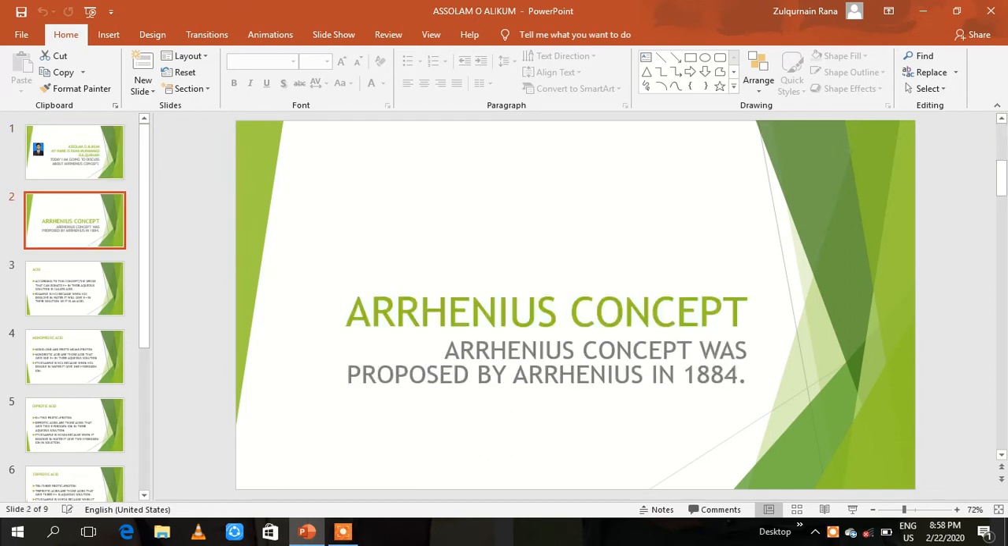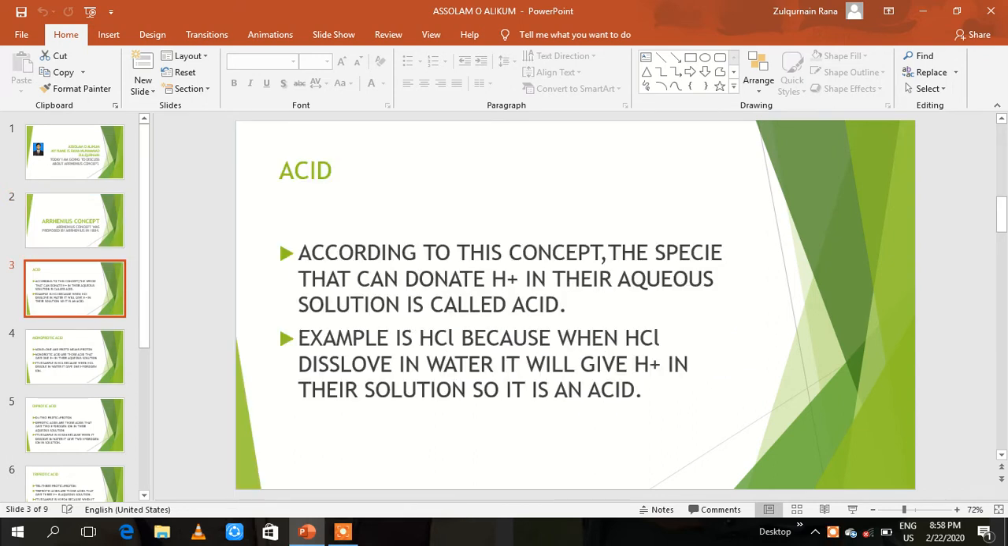Arrhenius concept was proposed by Arrhenius in 1884. According to this concept, the species that can give hydrogen ion in their aqueous solution is called acid. For example, HCl. When HCl dissolves in water, it will give hydrogen ion in water. So it is an acid.